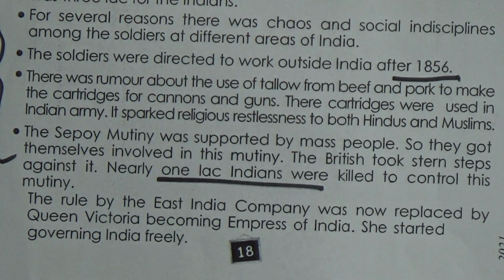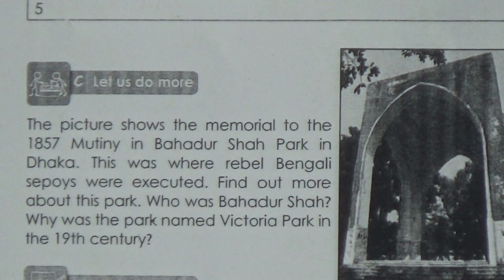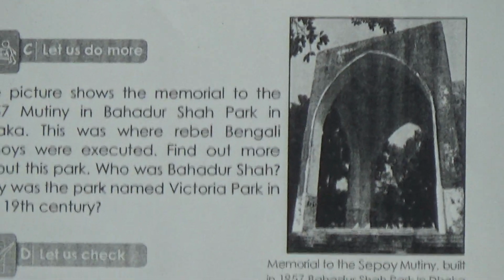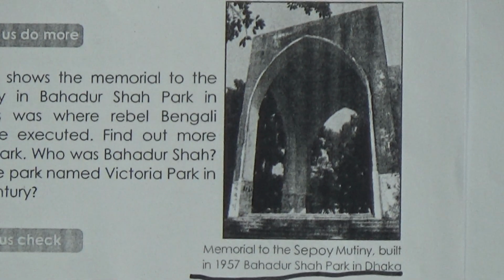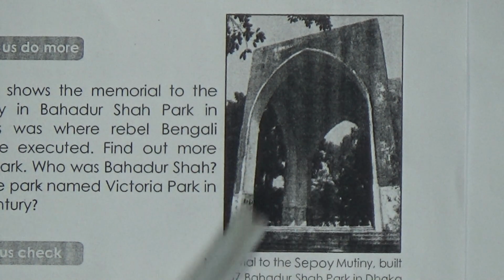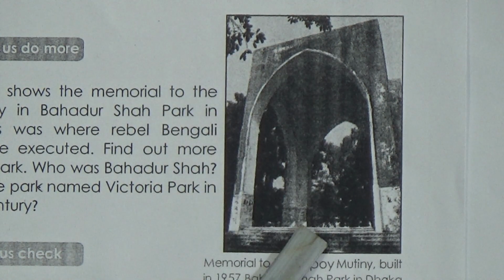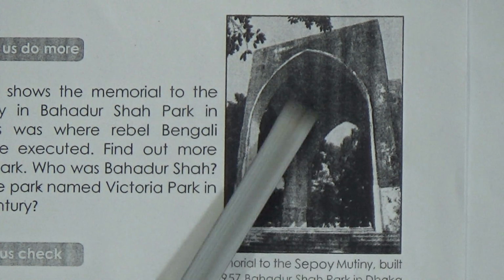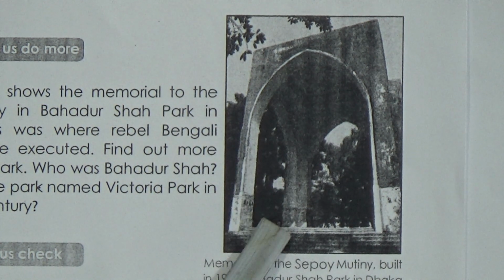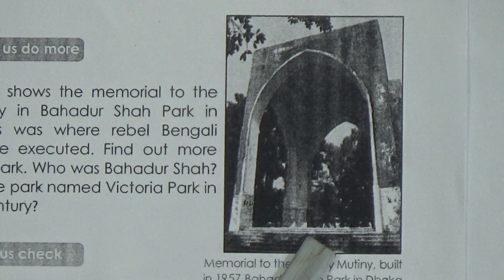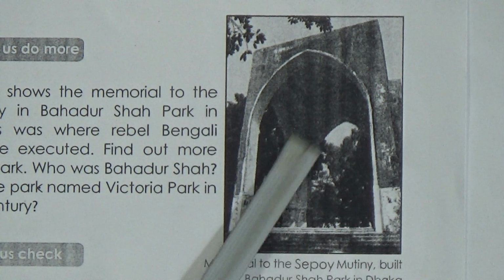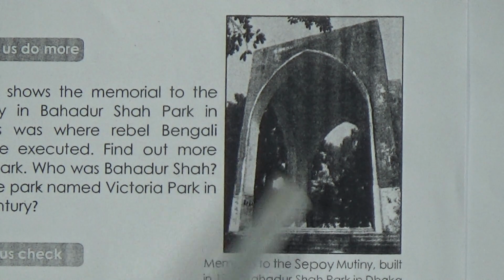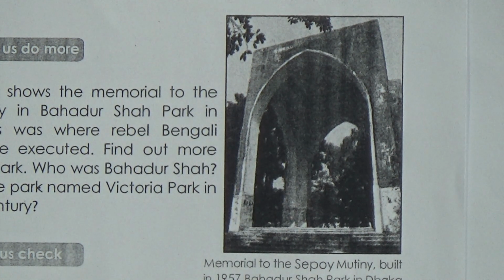Now we will go to the next page. Now look, there is a picture of the memorial of the Sepoy mutiny, and it was built in 1957 at Bahadur Shah Park in Dhaka. So this is the place where the rebel Bengali sepoys were executed, that means they were killed in this place. That's why in memory of those executed Bengali rebel soldiers, this memorial was built in Bahadur Shah Park. Now we will go to the next page.